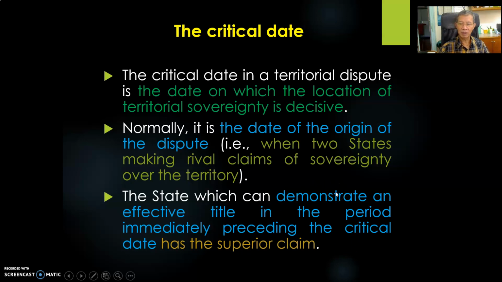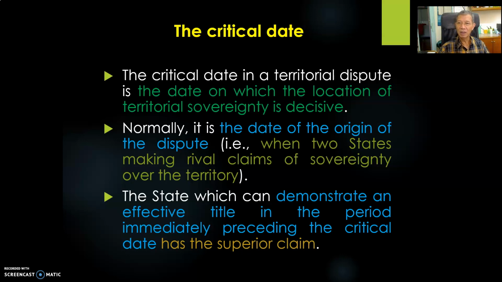The map placed Batu Putih within the Malaysian maritime territory, and later Singapore protested against that and argued that Batu Putih belongs to them. So that's when the dispute arose, in 1989. That's why 1989 is the critical date for the dispute between Malaysia and Singapore.